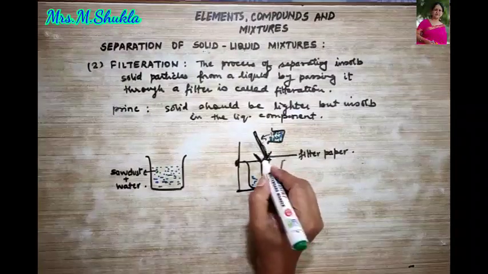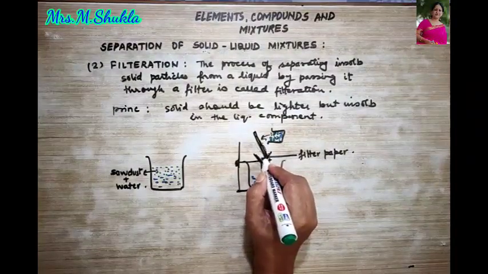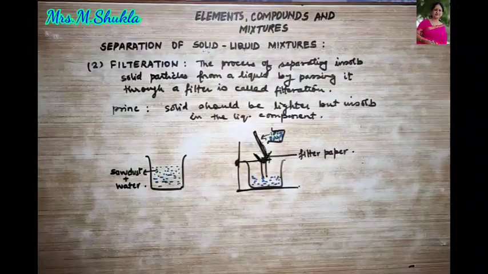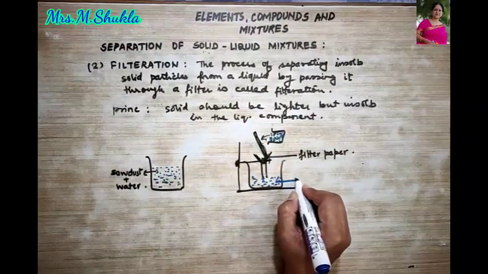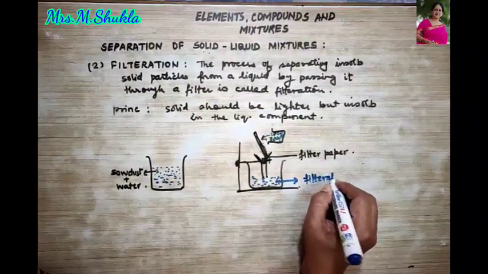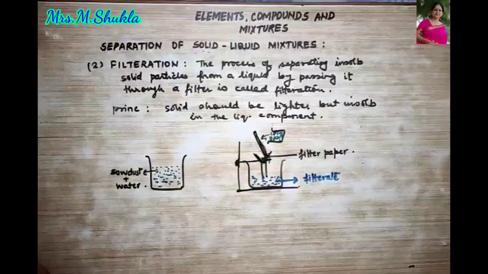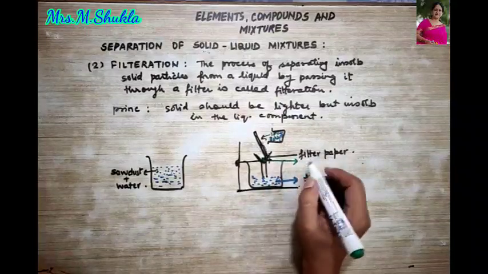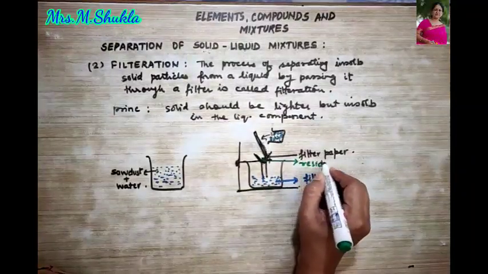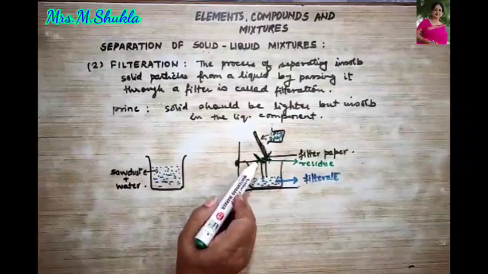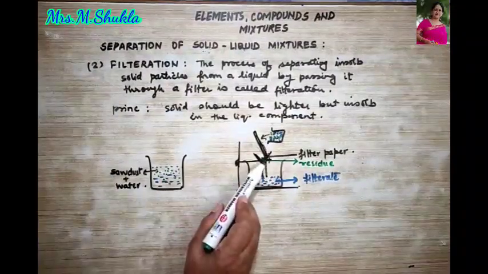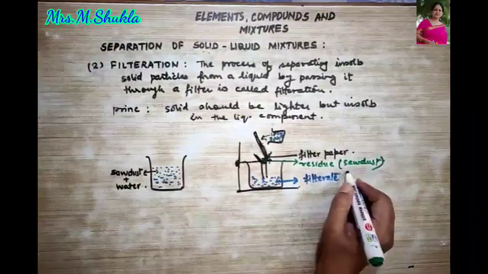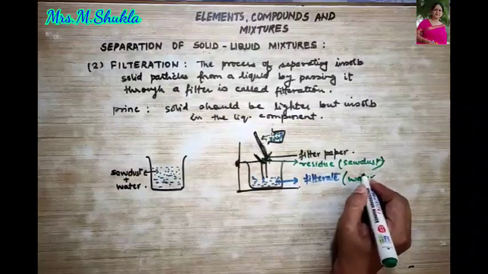Now all the liquid, that is the water, will be collected in the beaker, and your sawdust will be collected at the tip of the filter paper, right? Thus, what do we say? What is this called? Filtrate, okay? And what is this termed as? The solid substance which is left behind in the filter paper is called your residue. So this is how the residue, that is sawdust, is left over here on the filter paper. This is your sawdust, clear? And this is your water that we have obtained.